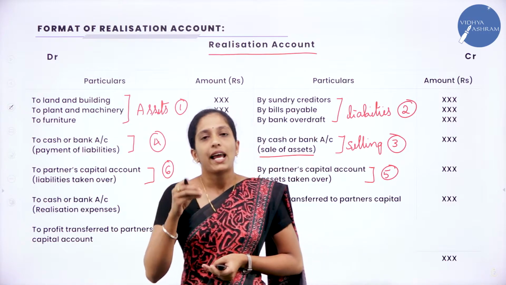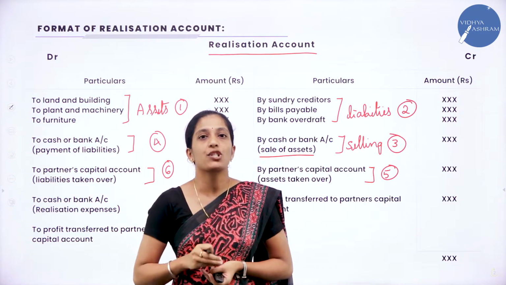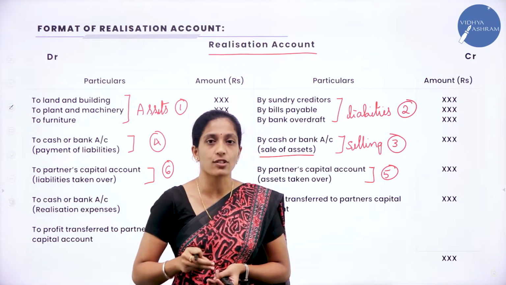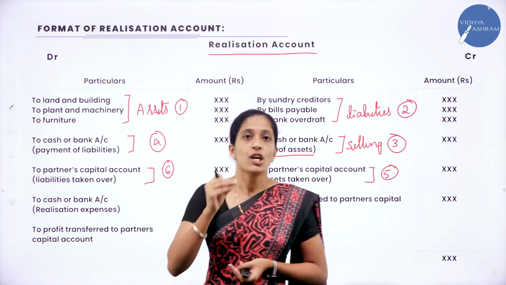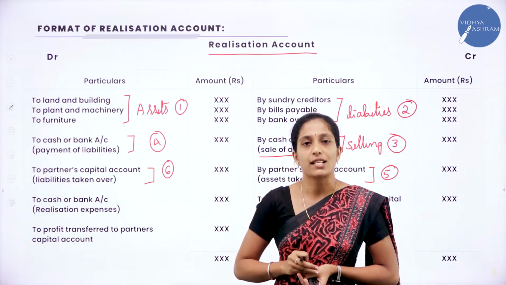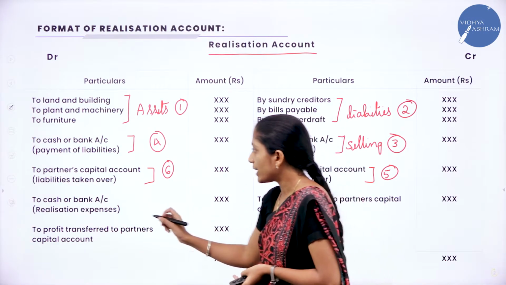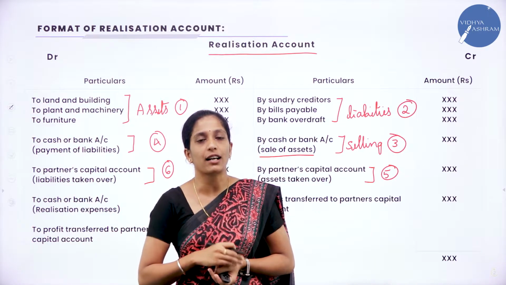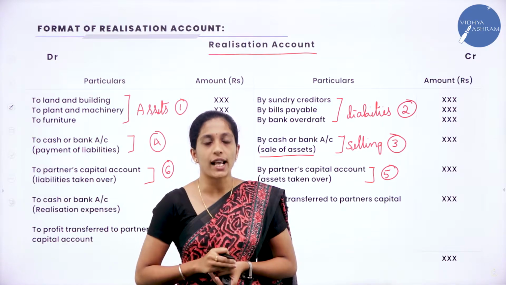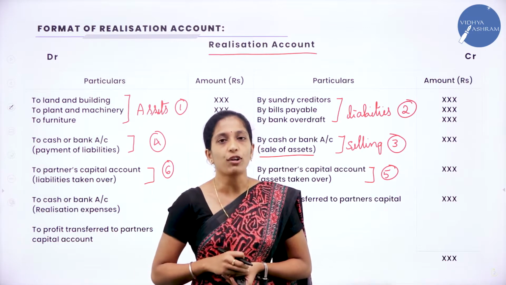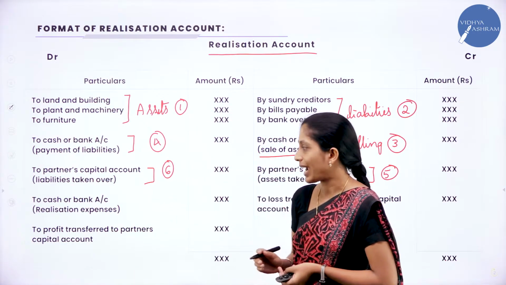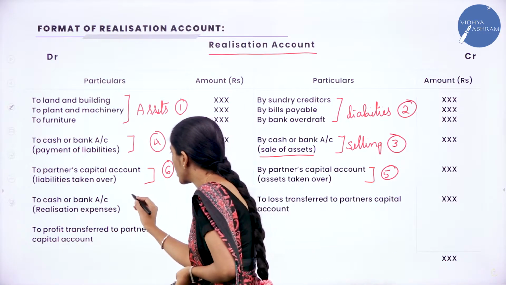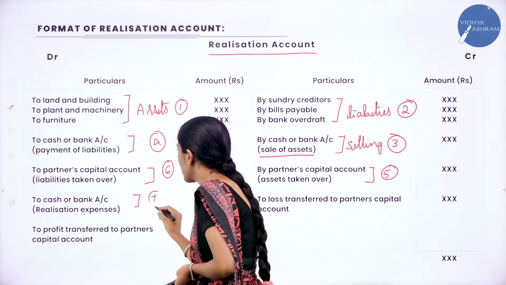Next, there are certain expenses which take place during dissolution of a partnership firm, which is called as realization expenses or dissolution expenses. So if you find any such kind of expenses in your adjustment, you will record it as to cash or bank account. Why it has to be recorded as to cash or bank account? When you pay that realization expenses, cash or bank goes out of the business, so you will record it as to cash or bank account. In bracket, you will record it as realization expenses. So this is your seventh step.